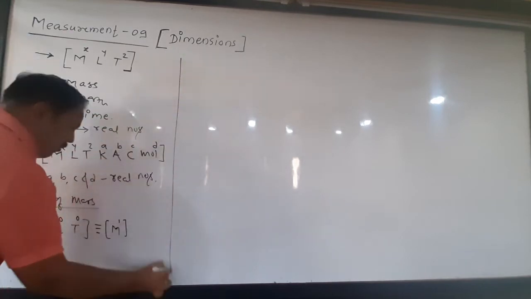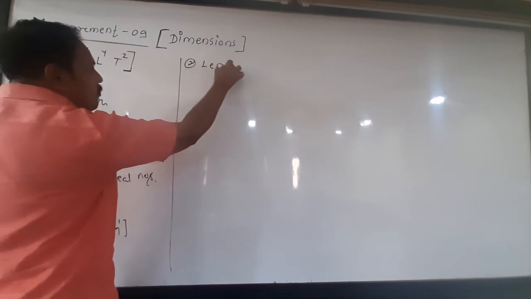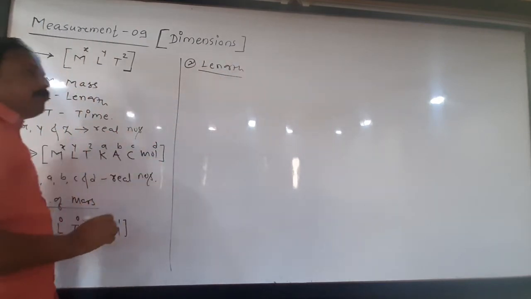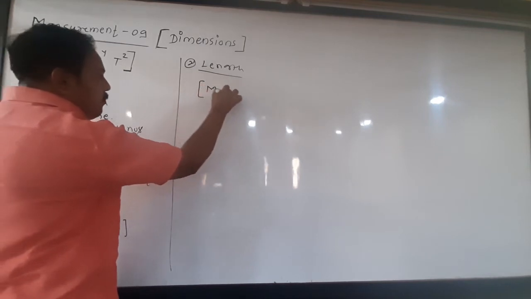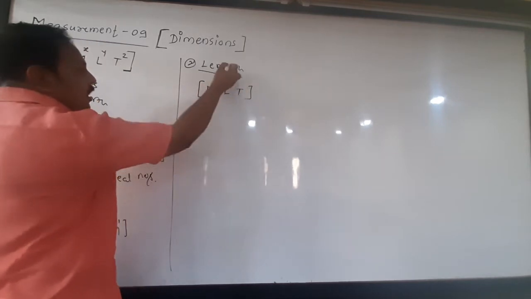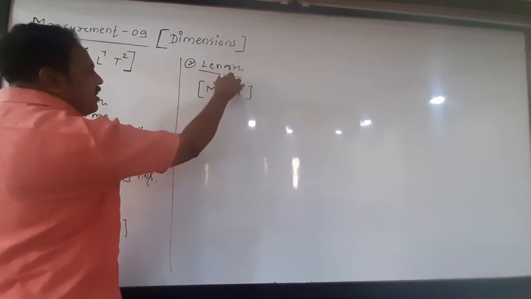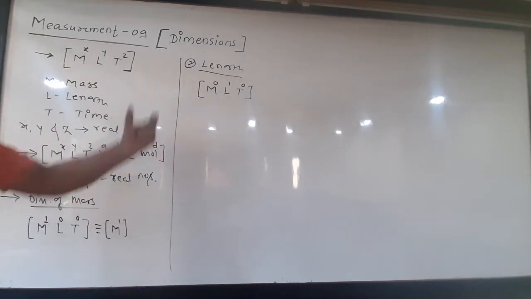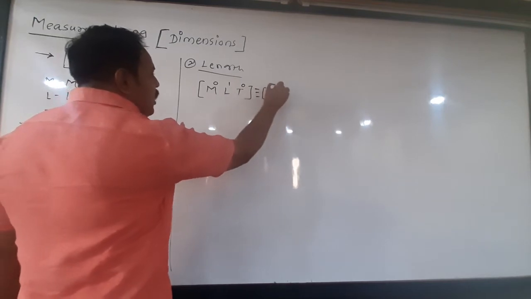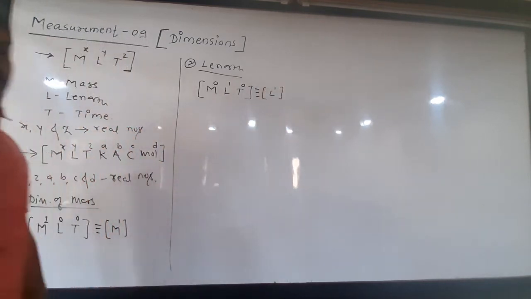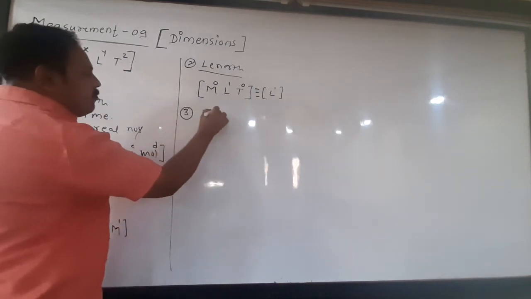See here. Now take number 2. What are the dimensions of length? Length is a fundamental quantity. No doubt, dimensions means again M, L, T at least. There is no mass, so the power of mass is 0. No time, 0. Length is there, it is 1. These are the dimensions of length, or we can represent them as L raised to 1 only. Have you got it?